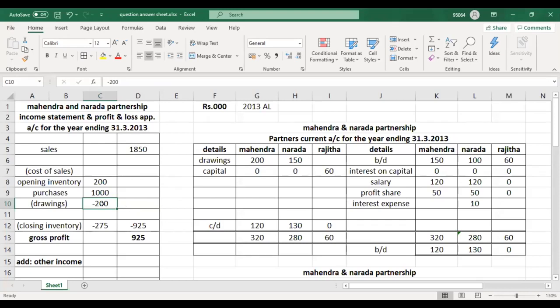Now normal drawings. What will you do if the owner withdraws rupees 200,000 worth of goods? Drawings account debit.